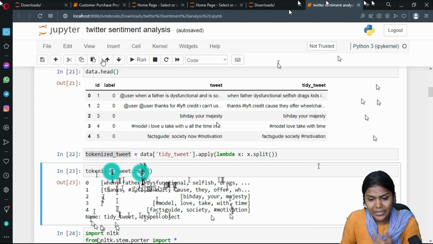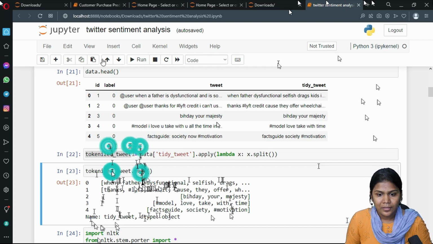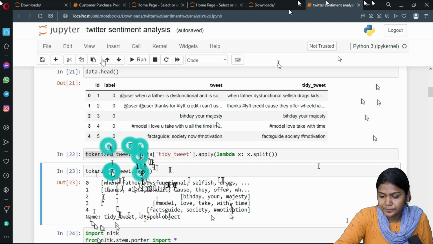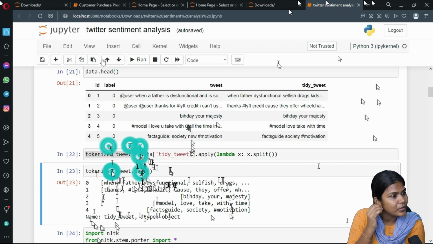Okay. So I have taken NLTK. From this NLTK dot stemmer, the screen is not visible now. I hope it is clear now. Okay. It's clear, right?